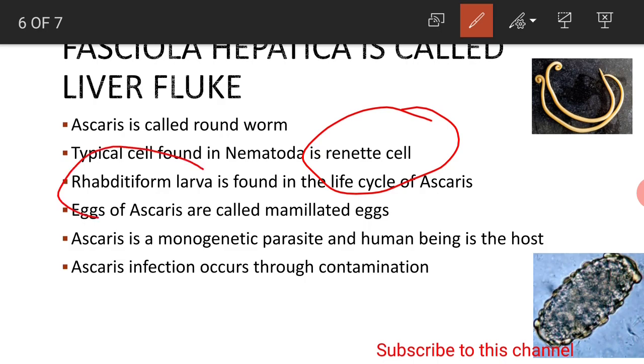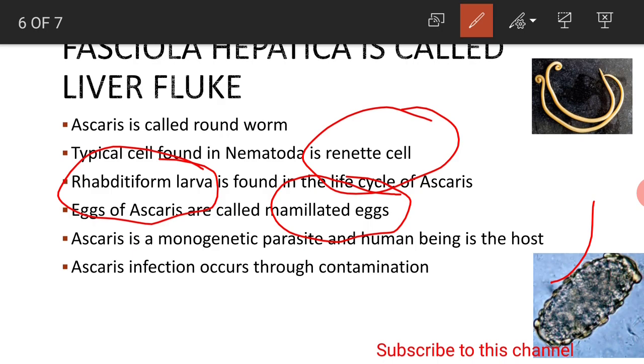Rhabditiform larva is found in the life cycle of Ascaris. Eggs of Ascaris are called mammillated eggs. This is also a very important egg. You can see the mammillated egg here.